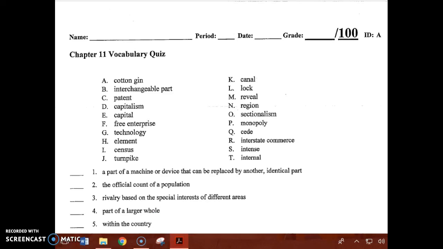Today you're going to take your Chapter 11 vocabulary quiz for social studies. Make sure you put your name, class period, and the date at the top of the page. Here are all the words. I'm going to read down the columns.